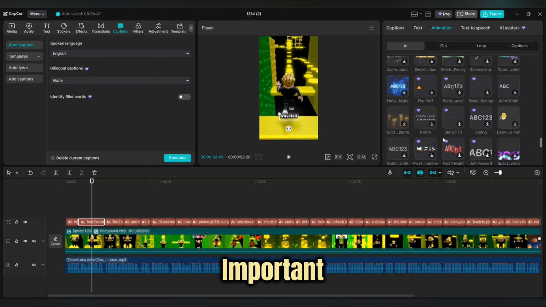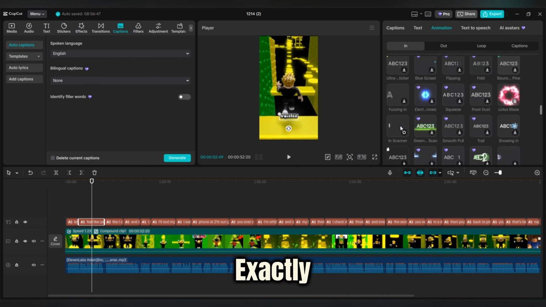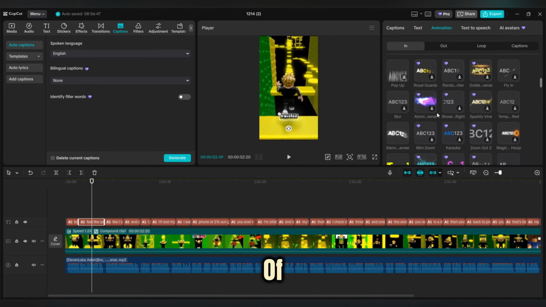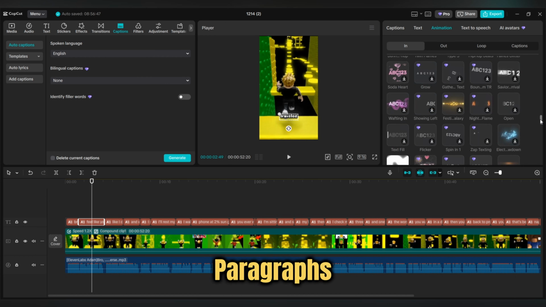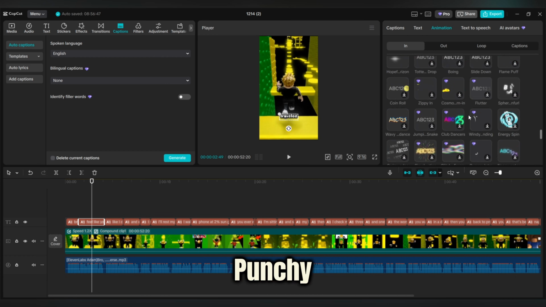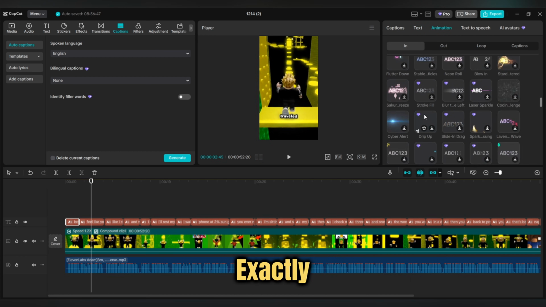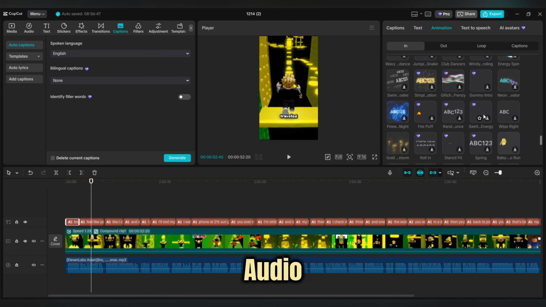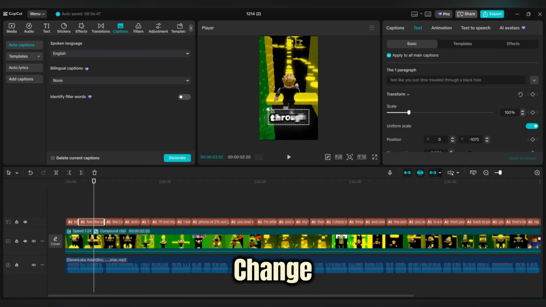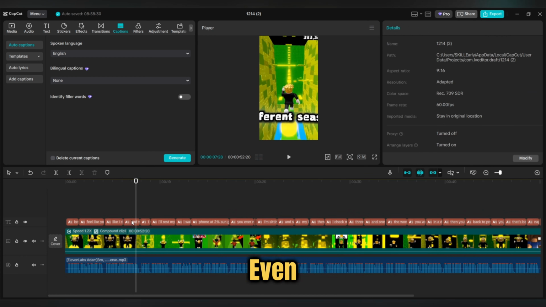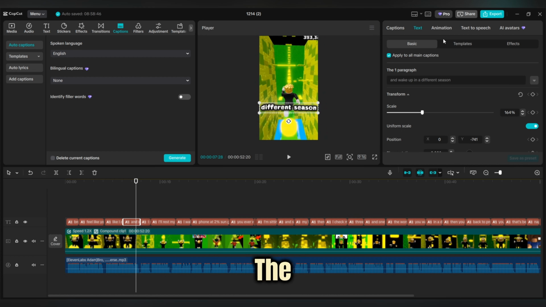But here's a very important tip. Place the subtitle text exactly according to the script and audio of the video, not in long paragraphs. Write each sentence short, fast, and punchy. The subtitles should appear simultaneously with the audio and show exactly what is being said at that moment. When the audio pauses, the subtitles should also change. This coordination will help even users who have turned off the sound to stay until the end of the video.